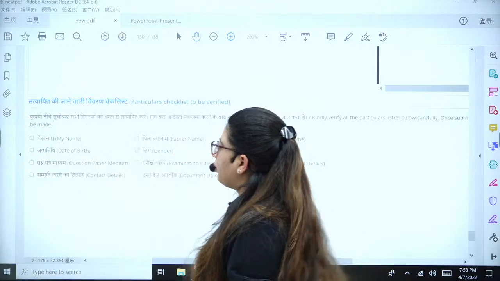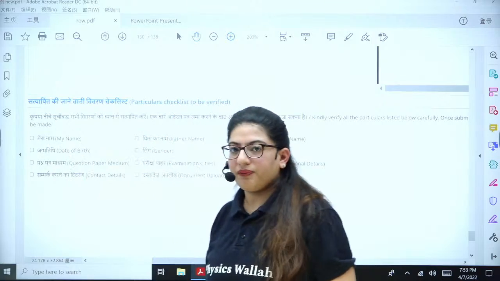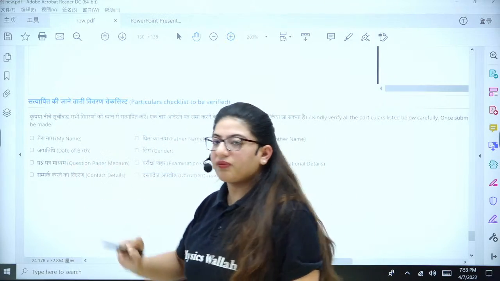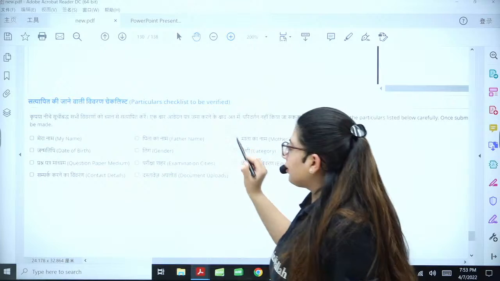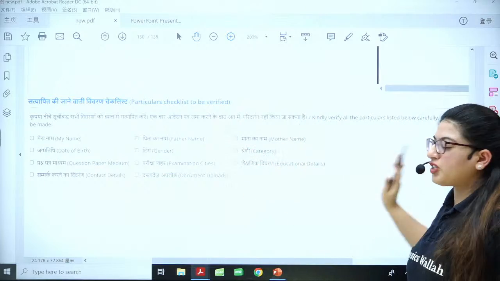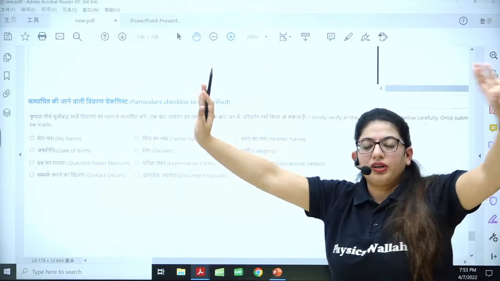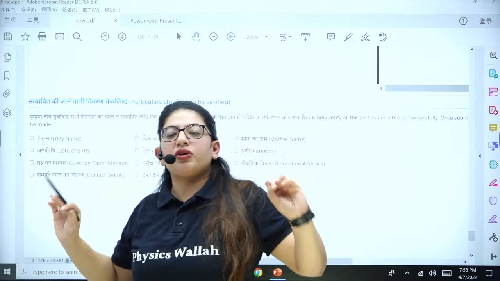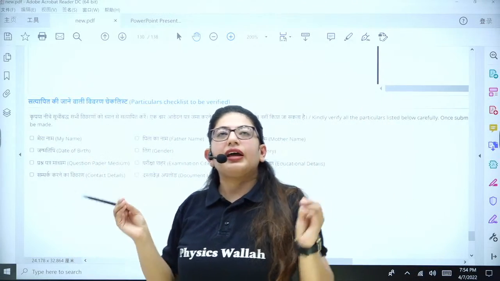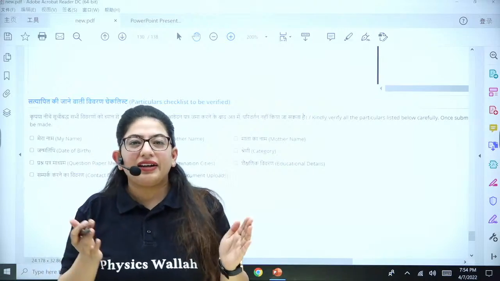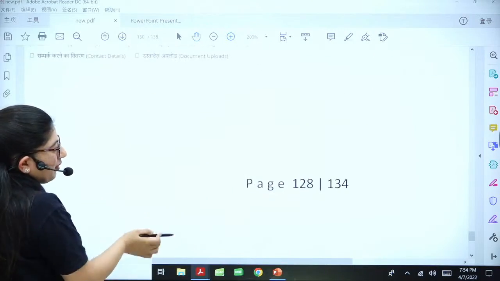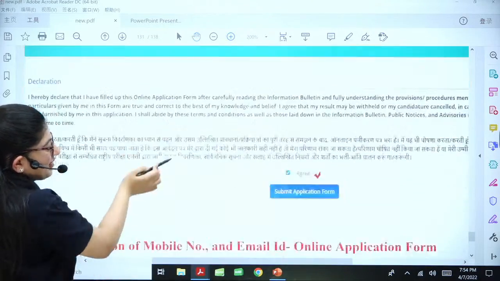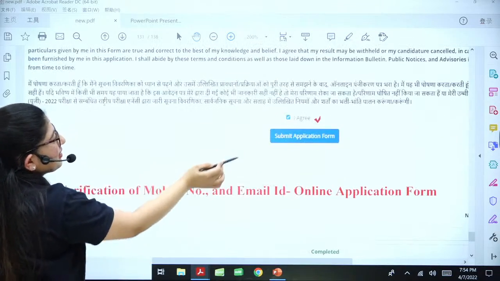So for example, if you have checked your name, you will mark it. You have checked your date of birth, you will tick mark it. Likewise, read everything and tick mark it. After you have checked it and you're 100% sure that every information I put is absolutely correct, take the name of God and move further. Okay. Next page, put I agree and submit the form.